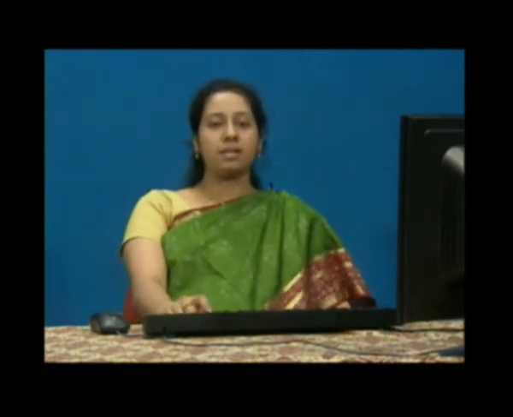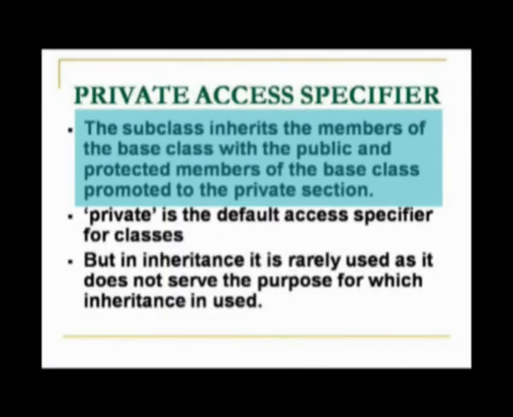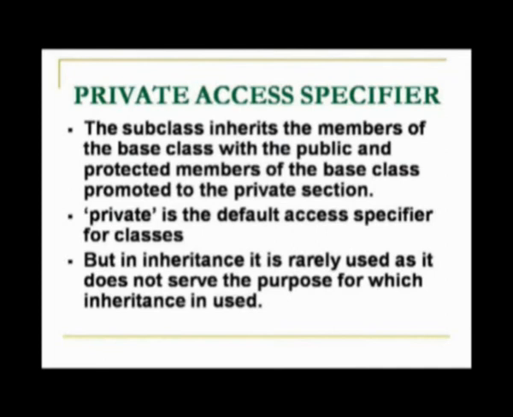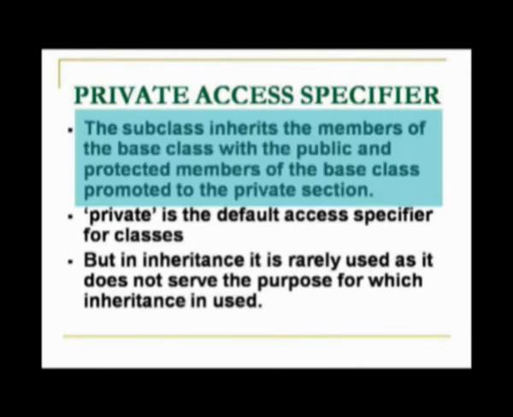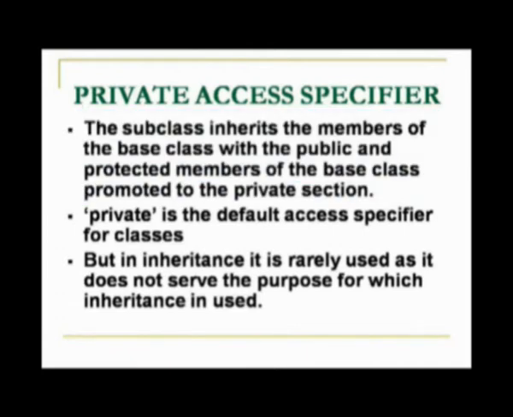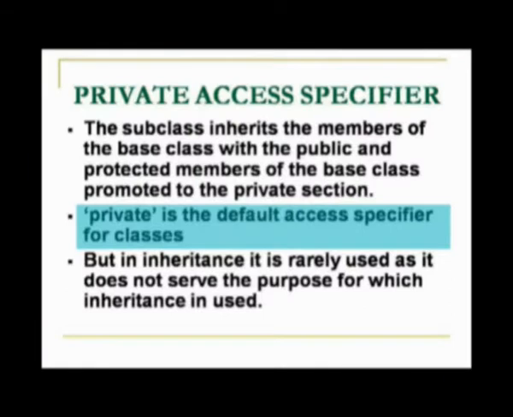So, the only difference is the public members also become protected in the protected access specifier. Here the subclass inherits the members of the base class with the public and protected members becoming private. That means none of the members are accessible. They are all inherited but they all become private. This is a default access specifier.